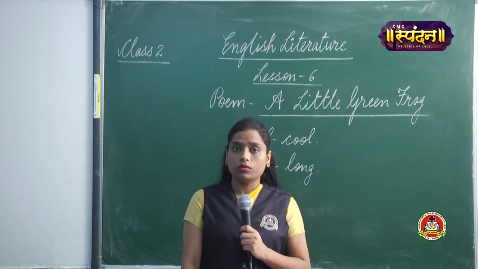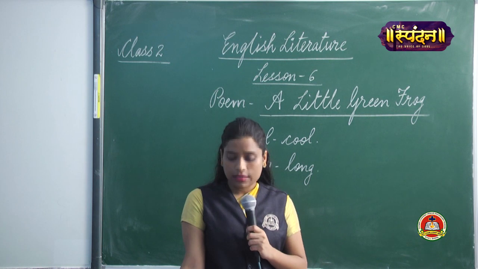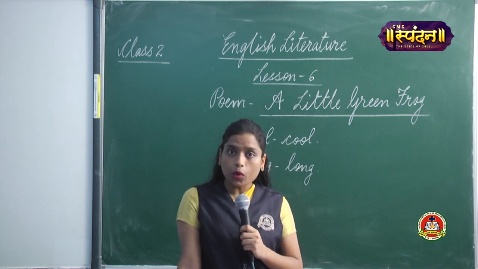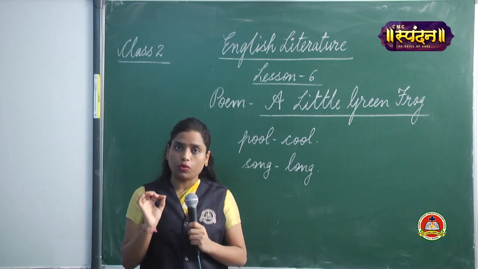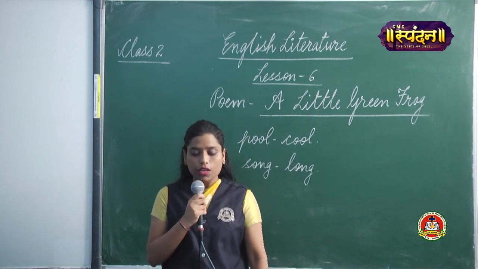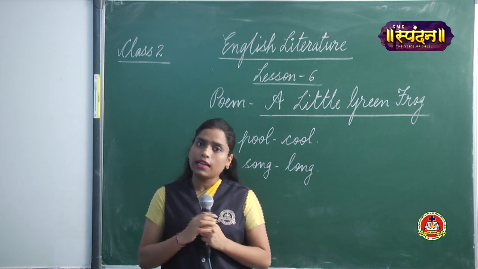U. Yes, U. A-E-I-O-U are the vowels. Pull, full, ruler, June. So here we have the U sound. Yes. So I hope these words are clear to you.